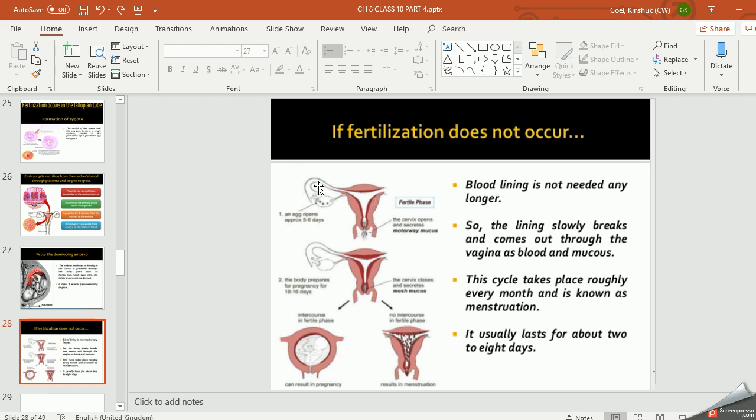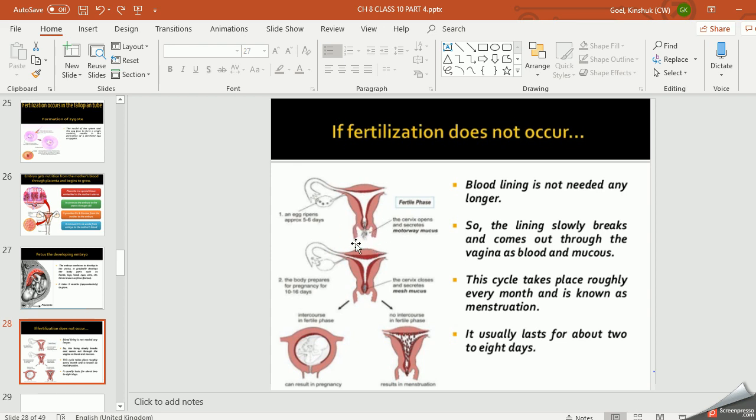So for the whole month it is getting thicker and thicker due to the blood deposition. But if the fertilization does not occur, this egg is not required, this endometrium layer is not required, so what will happen? There will be pressure on these walls of the uterus, right? And as a result they break. When they break, slowly the blood starts coming out, and that process is called menstruation, right? It comes in the form of blood as well as mucus.